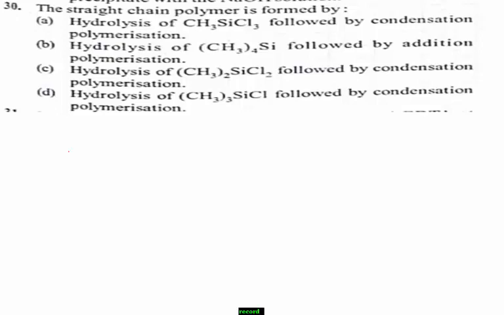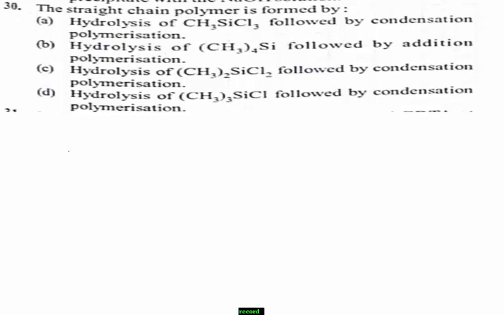Students, a straight chain polymer is formed by hydrolysis of (CH3)2SiCl2 followed by condensation polymerization. Straight chain polymers are also called linear polymers.